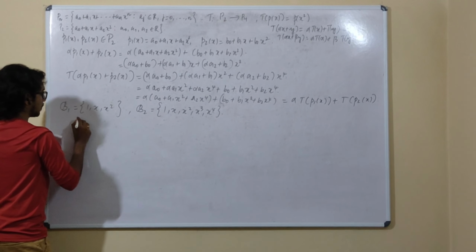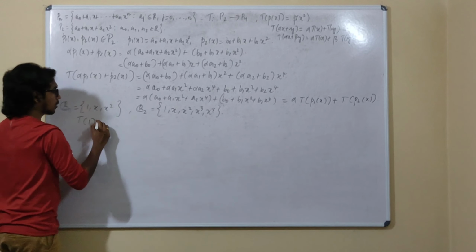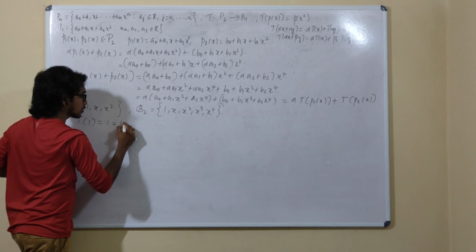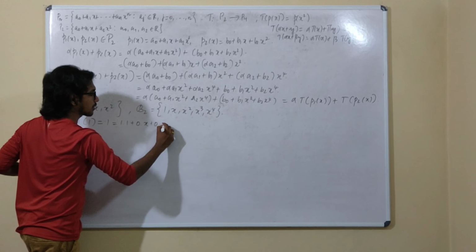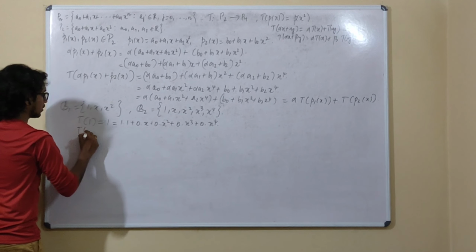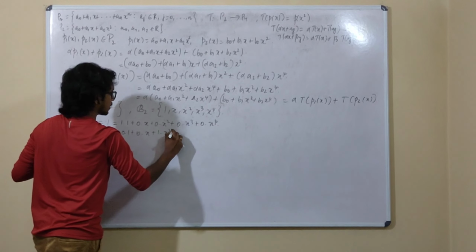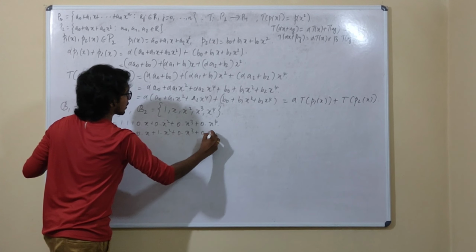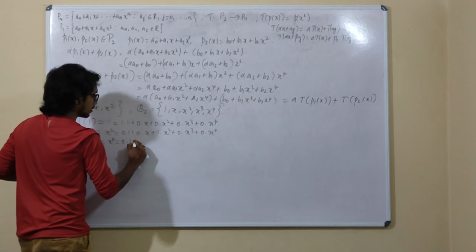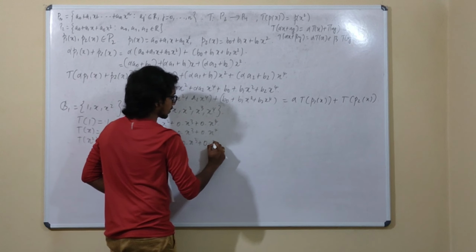Now let me just apply this T of 1. I am applying the mapping T to the basis element 1. What am I going to get? I am going to get 1. Now I have to express this 1 in terms of these elements. This is 1 times of 1, 0 times of x plus 0 times of x square, 0 times of x cube and 0 times of x to the power 4. T of x is simply x squared. So 0 times of 1 plus 0 times of x plus 1 times of x squared, 0 times of x cube and 0 times of x to the power 4. T of x squared is x to the power 4. So this takes this form.